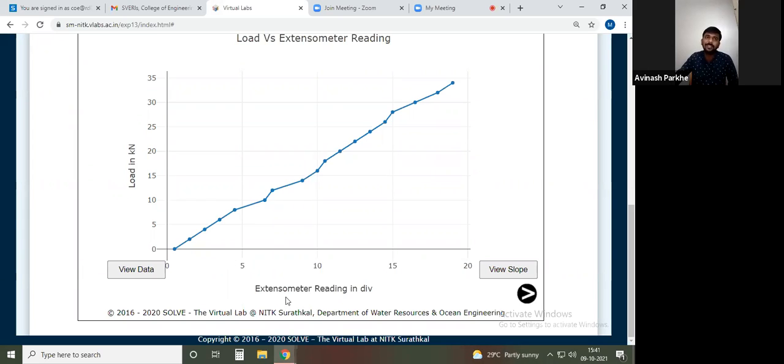That means if load increases, the extension is also going to increase continuously, and it can be seen through this inclined graph. The graph is continuously inclined. That means if load increases, the reading of the extensometer also increases. Why? Because whatever load we have applied, that load will be considered as a tensile load. Therefore, there is increase in length only. Okay, so this is related to that.